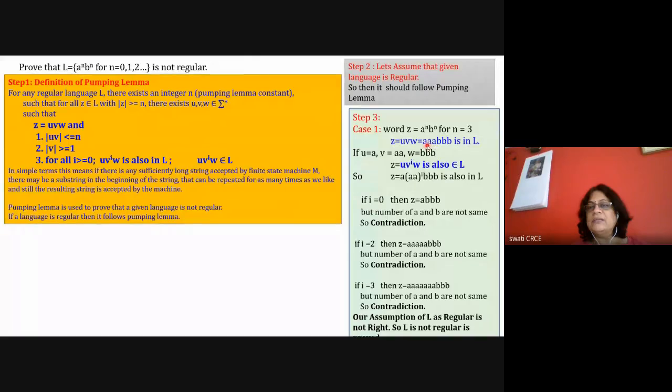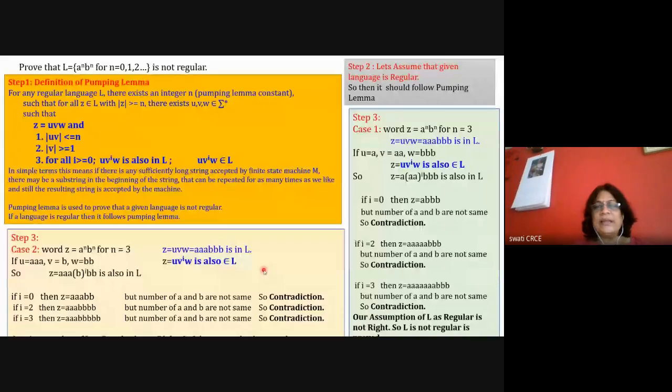So u is double A, v is AB, and w is double B. And then this AB is repeated. If AB is repeated, then your strings will be double A, AB, double B, which will not be in the language, because the number of A's should equal the number of B's.